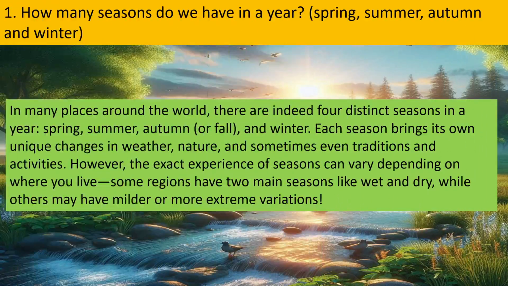Rereading task 1. How many seasons do we have in a year? The answer is already given in the bracket: spring, summer, autumn, and winter. And depending on the geography of that place, the number of seasons varies.